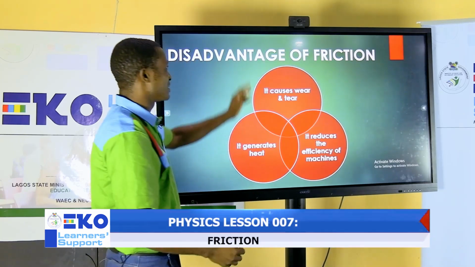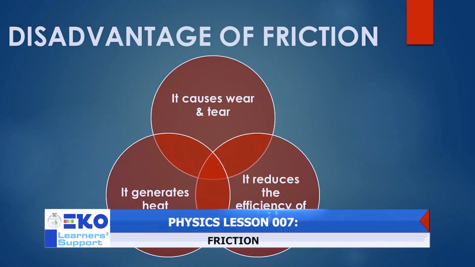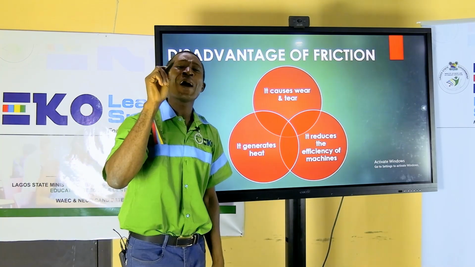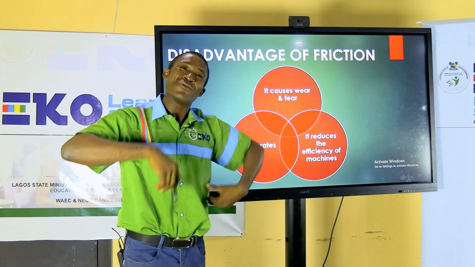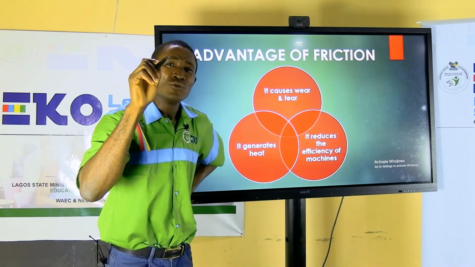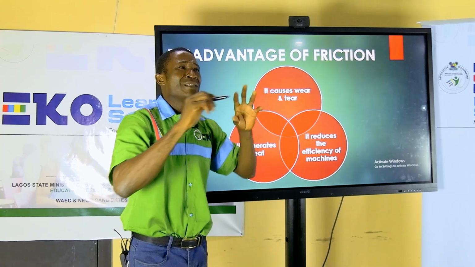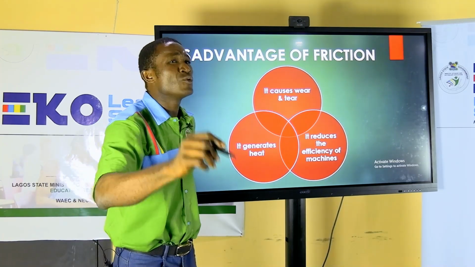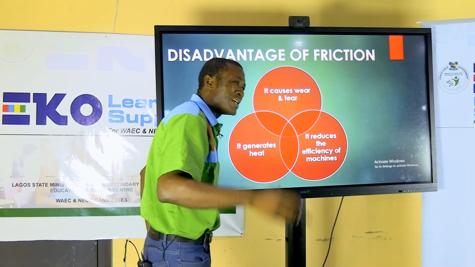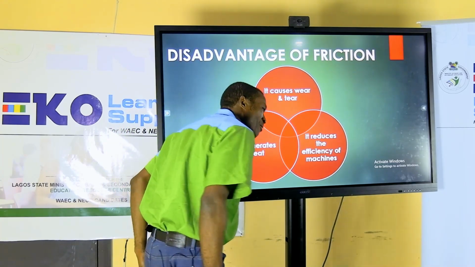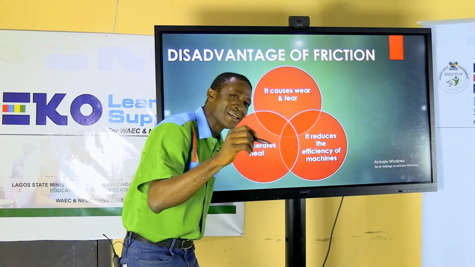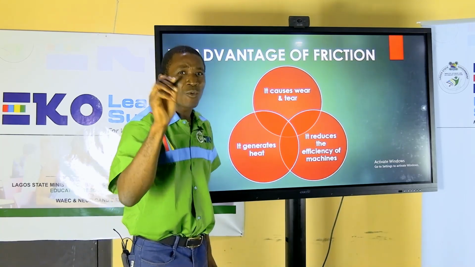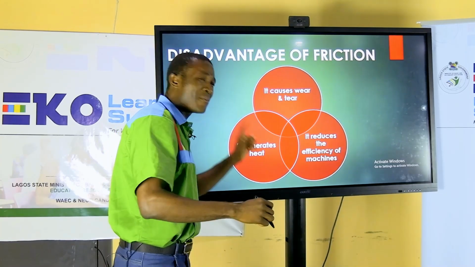Now let's look at the disadvantages of friction. As beautiful as friction is that we have talked about, do you know friction also has its own adverse effect? Now look at it. Why is it that the shirt you are wearing, you would say, I don't want this shirt again, Daddy should buy another shirt for me, Mommy should buy another shirt for me? Let me ask you, why is it that your school uniform, if you check it, when you sit down, your bum place is always stained as if it's going to have a mark? Why? It is because of this same friction.